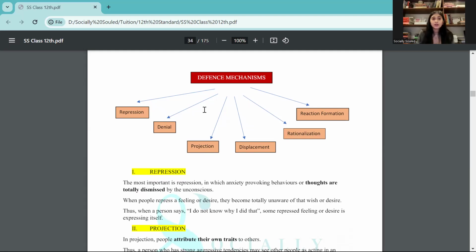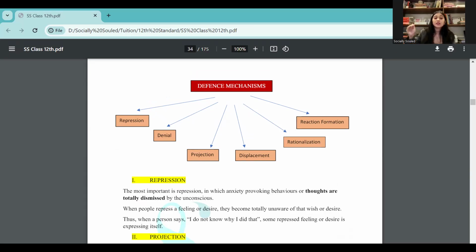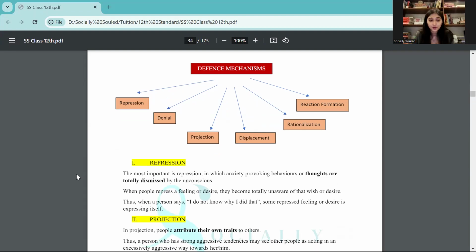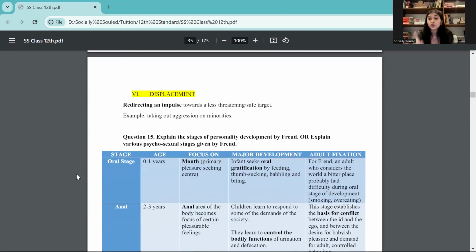The psychodynamic approach includes a lot of different theories which also come under psychodynamic, for example those given by Carl Jung, Karen Horney, and Erik Erikson. All of these are psychodynamic approaches only. But psychoanalysis is specifically the theory that was given by Sigmund Freud, right? So please also understand defense mechanisms.